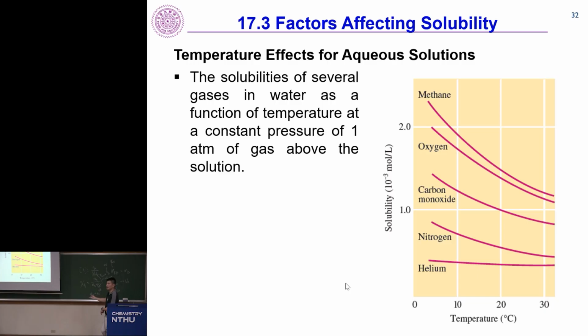Again, this is due to delta S, right? So delta S is a driving factor. Now you can imagine having a gas molecule dissolved in solution and having a gas molecule as a gas. Of course, as a gas, the randomness is going to be more, right? Because it's freely moving in the headspace. So that means the direction to increase delta S is actually becoming gas.